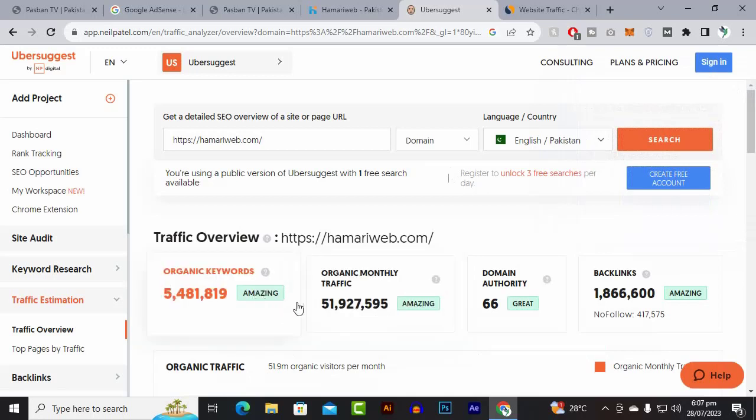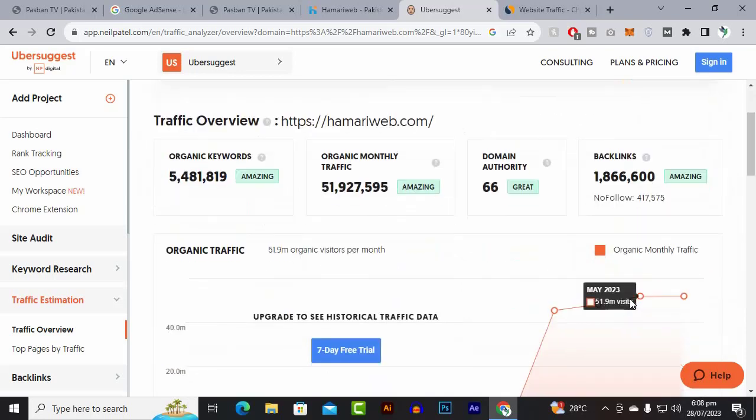And you can see that it has around organic monthly traffic of this much. Okay, so 5 crore 19 lakhs 27,000 something. And you can also see the domain authority is quite good, and there are so many backlinks. You can see the power of backlinking, and this much traffic is on the website monthly.